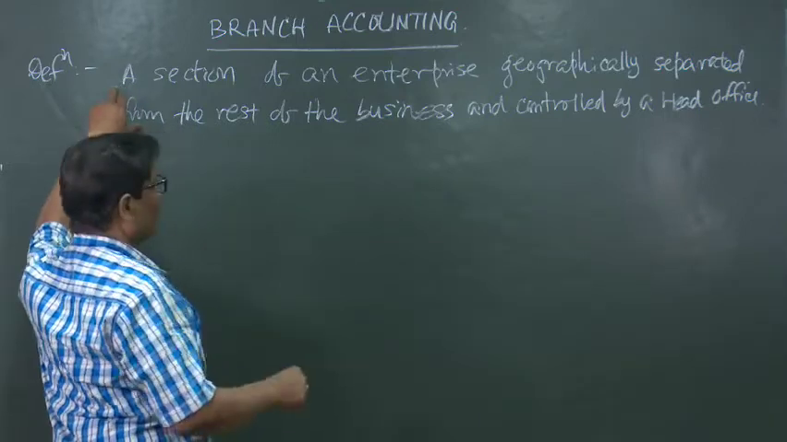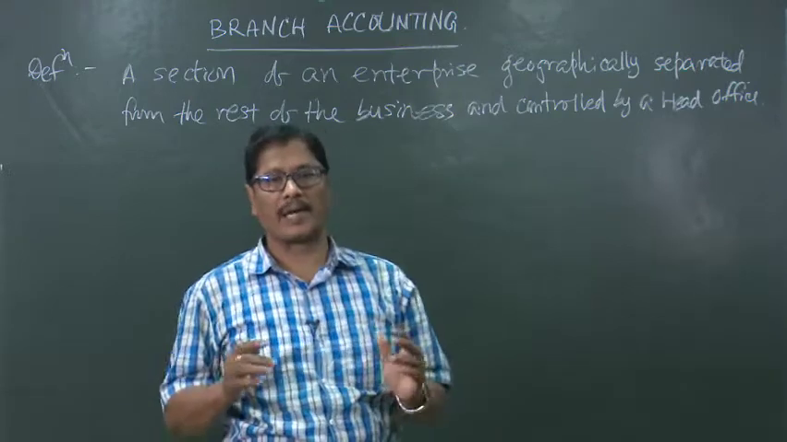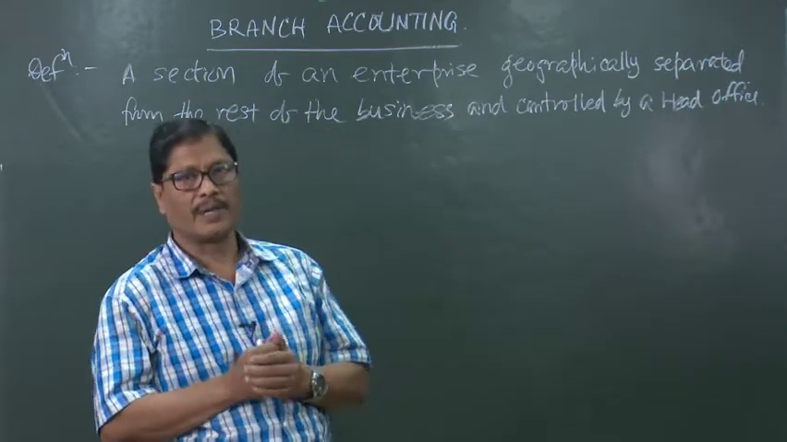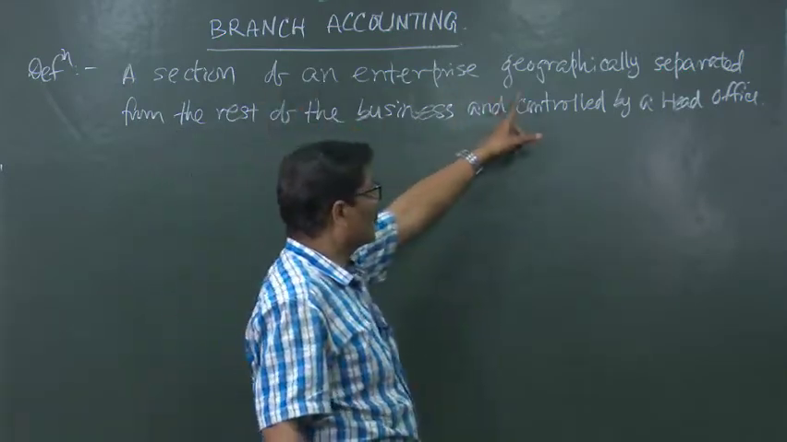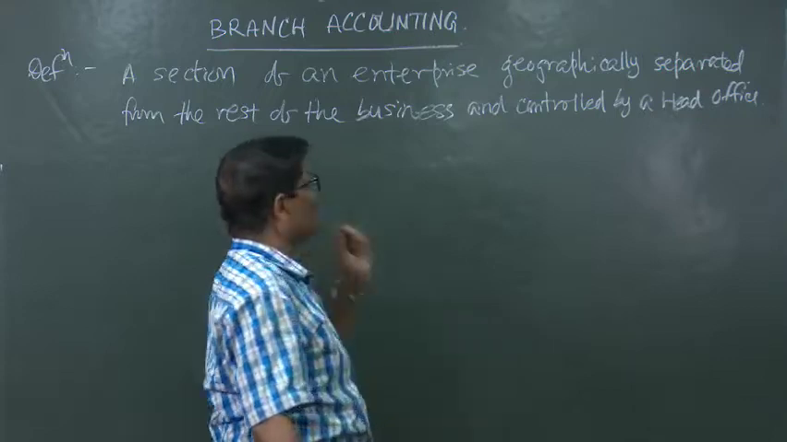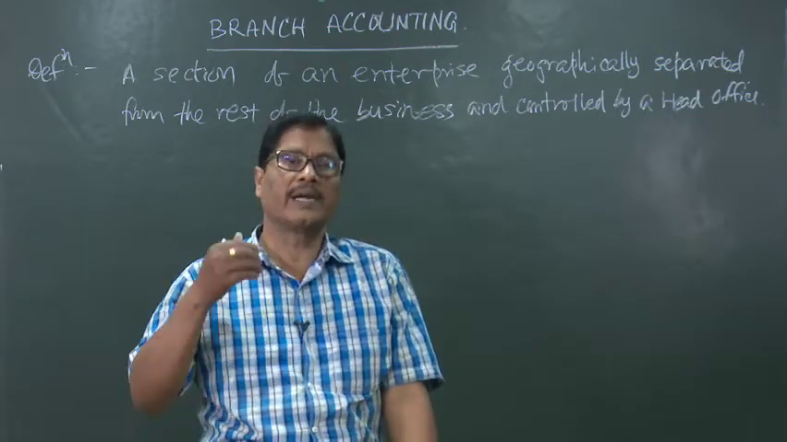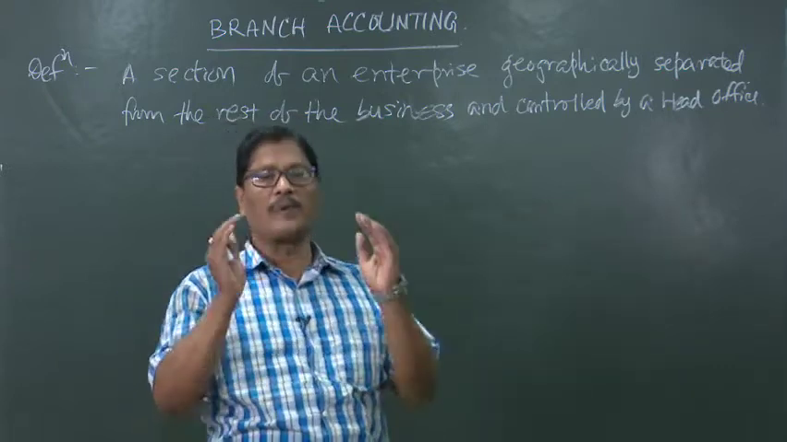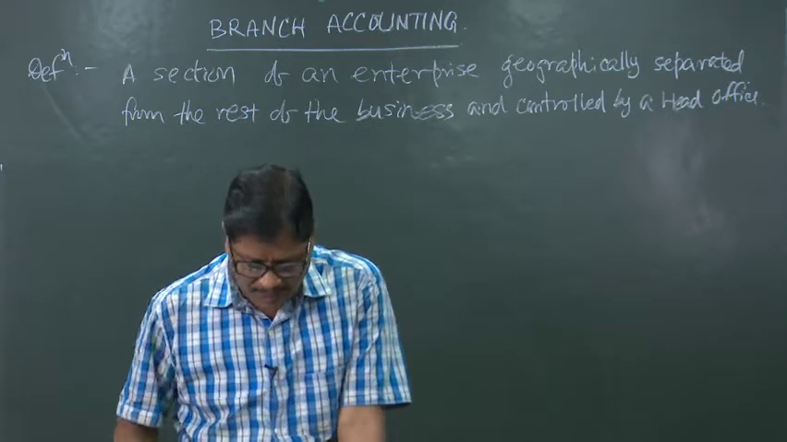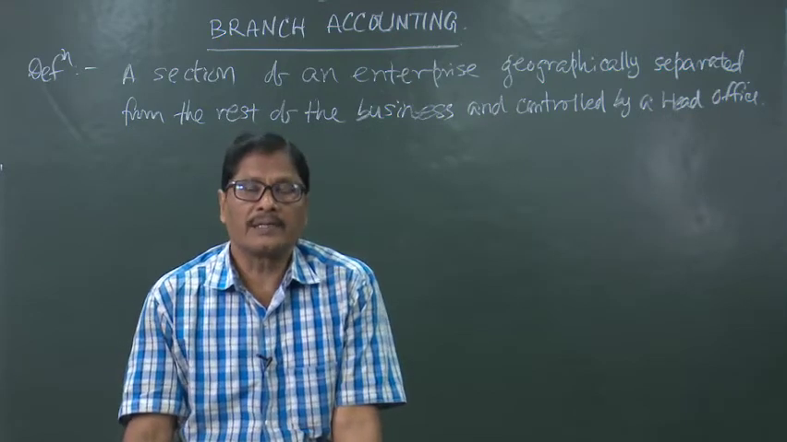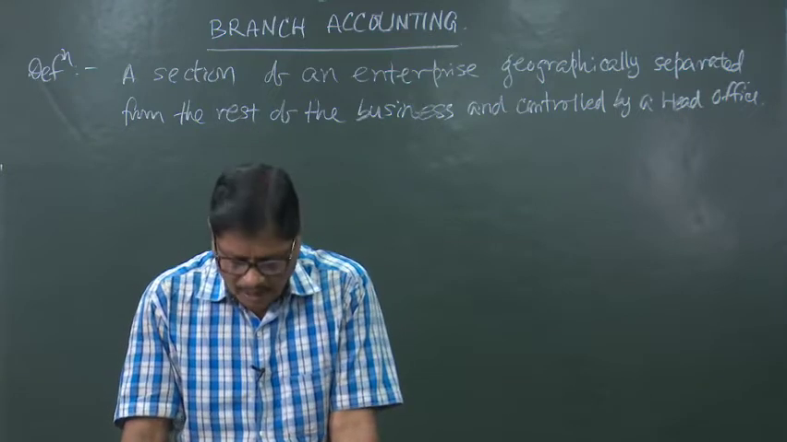It is a section, it is not the whole, it is a section of an enterprise. If an enterprise is there, that is in the bigger form, it can have different branches, or that refers to a section geographically separated from the rest of the business. So, it is away from the headquarters, the head office. So, the head office is the controlling authority, but there are different branches. Then the branches do not enjoy any legal entity. The legal entity is always with the head office.